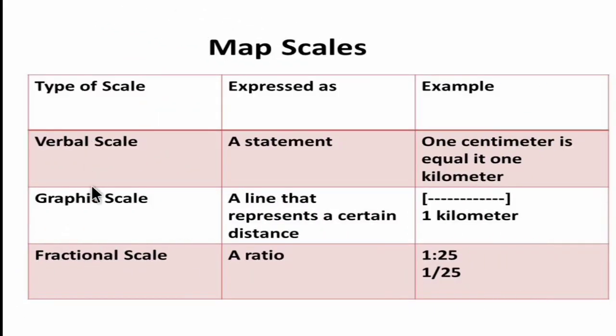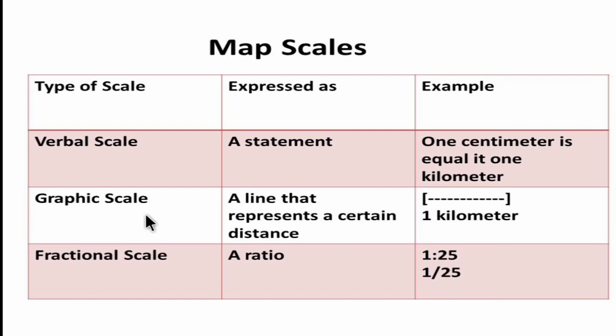So the three types of representation are verbal scale, graphical scale, and fractional scale, that is the RF. Verbal scale means the scale is written in a statement. For example, 1 centimeter is equal to 1 kilometer. Like that, the scale will be written.